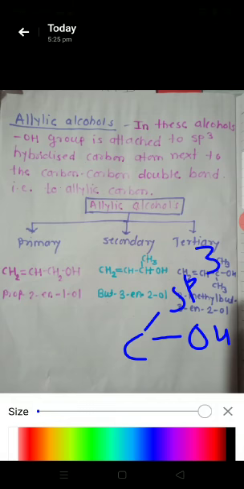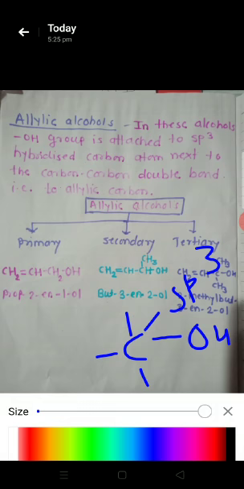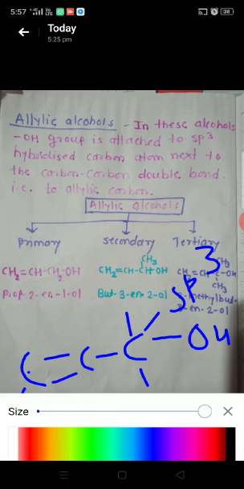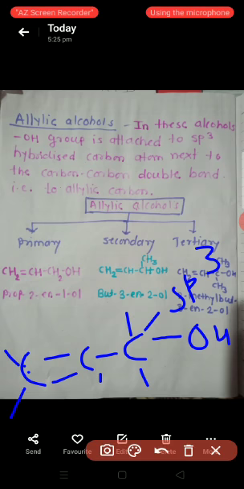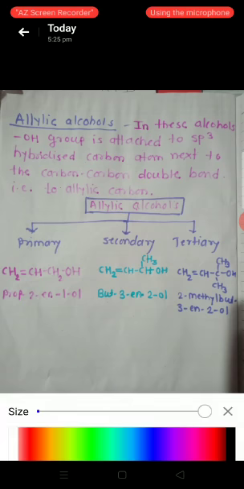That means it contains three other bonds, and this carbon atom is attached to the carbon which contains a carbon-carbon double bond. In this way, we can see the allylic alcohols, and they are also classified into primary, secondary, and tertiary alcohols.